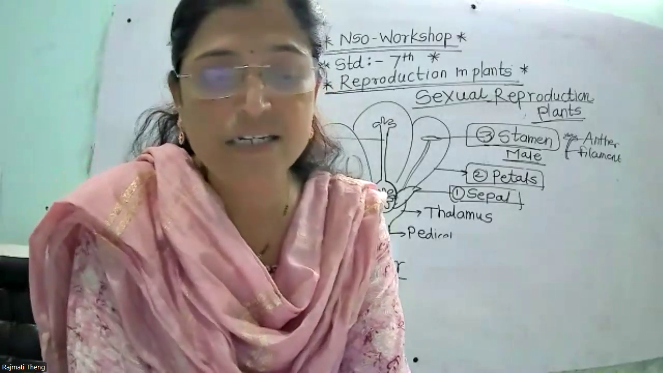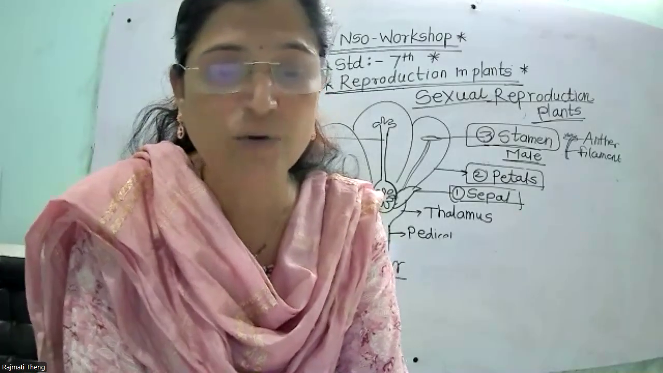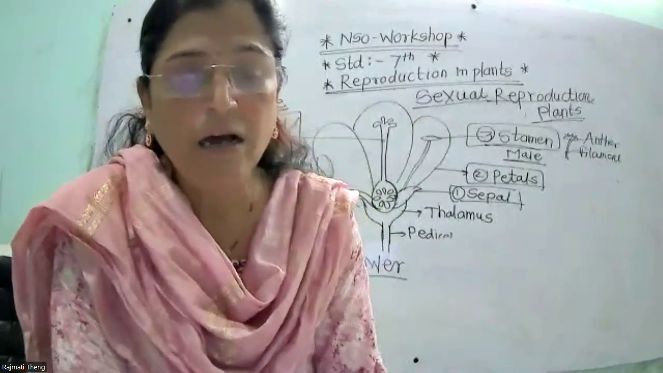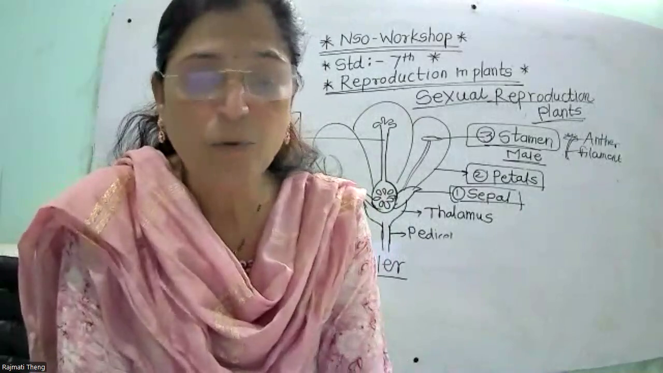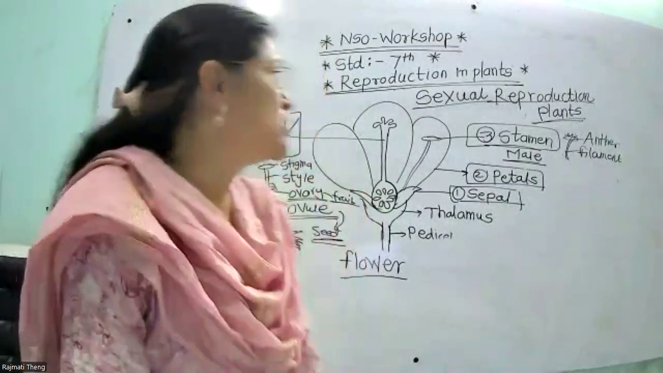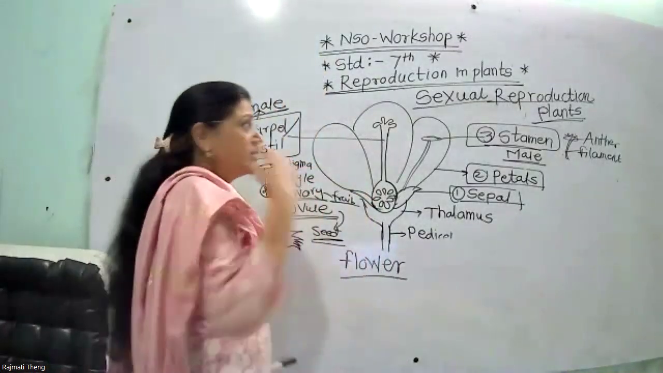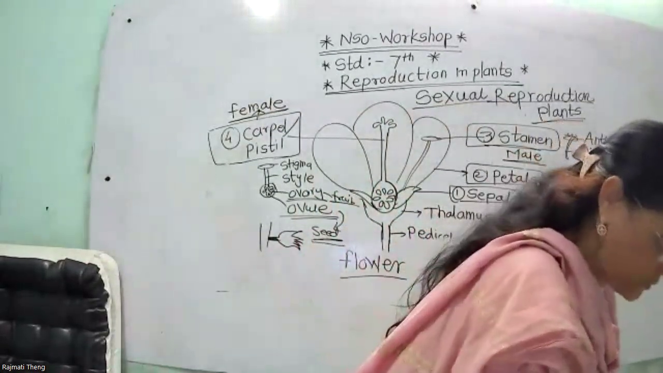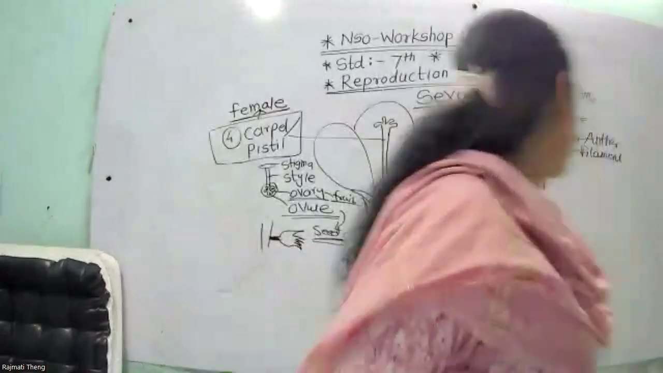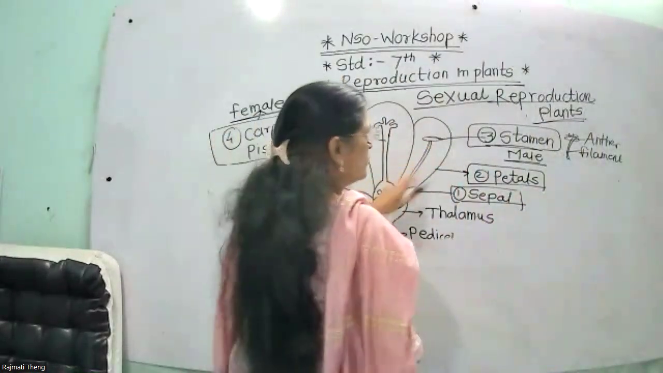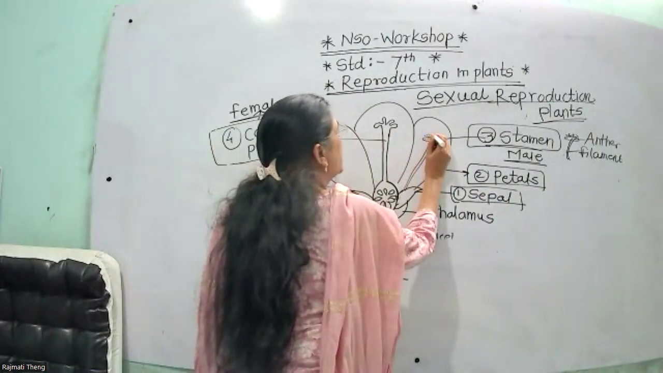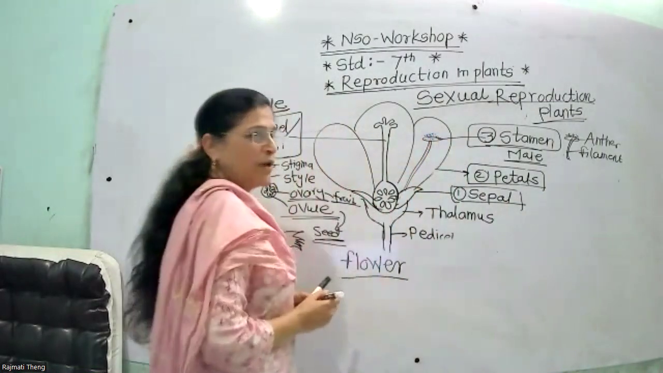Its three parts are stigma, style, and the next one is ovary. Okay, then how does this happen? First, pollination takes place. Suppose this one is the stamen. In the stamen, this part is the anther, so the anther contains pollen grains.